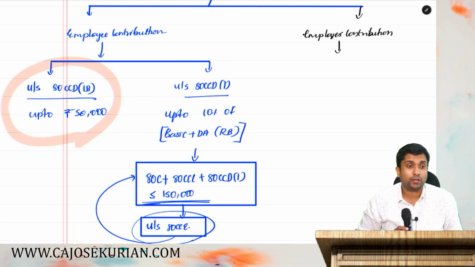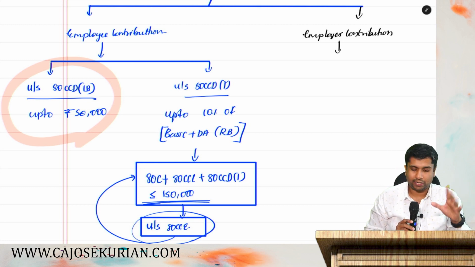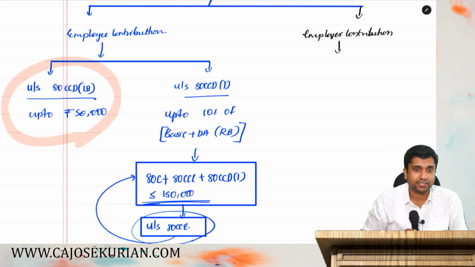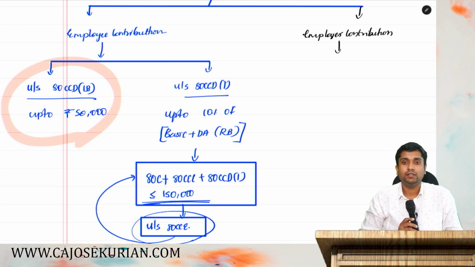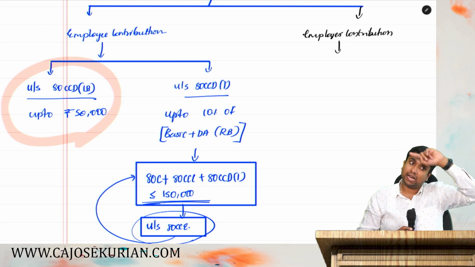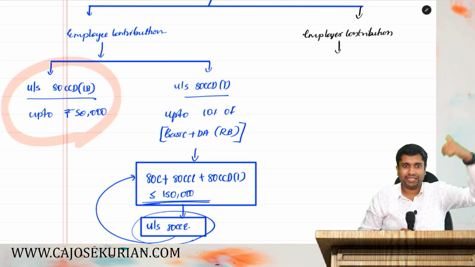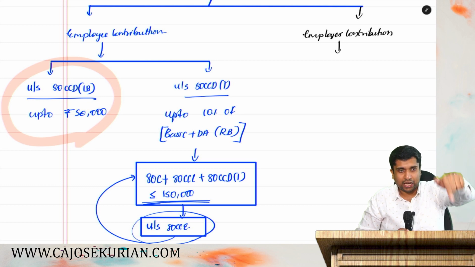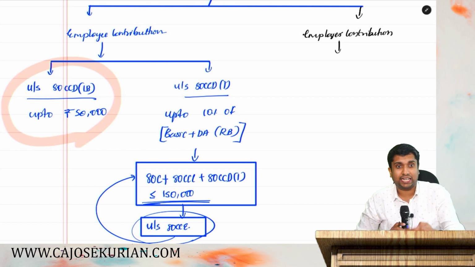Thereafter, he is eligible to claim deduction. Now tell me, who can claim this employer contribution as a deduction? For the employer, under 36. For the employee, initially it has to be treated as salary. Thereafter, you have to claim it as a deduction under 80 CCD. That's what we are about to discuss.